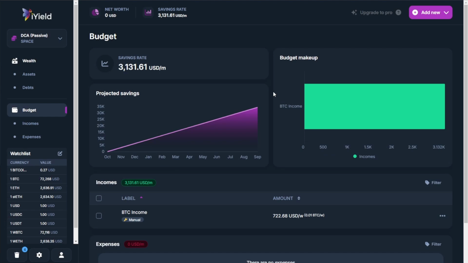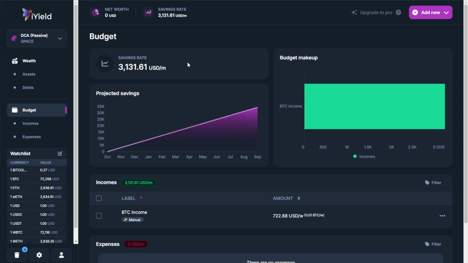But if you're starting to have multiple DCA programs and multiple different cryptos, not to mention maybe activities you're doing in traditional finance, putting money into your equity portfolio or your savings account, some of these are already covered within the platform, and I'm certain they're going to be adding more features to offer that full 360-degree view. Irrespective, it is imperative that if you've got crypto in various locations like your Ledger, your Coinbase account, individual wallets, even just to have that here is going to be incredibly valuable. And you can get a clear reading on what your savings rate is each month.